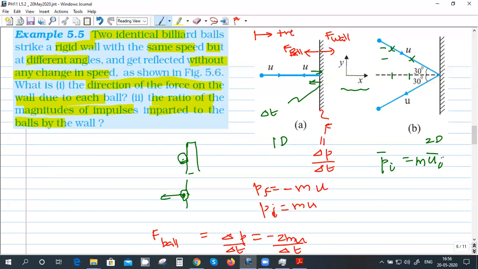Let me call it U I cap. It is mu cos 30 I cap and mu sin 30 J cap. Is that correct?